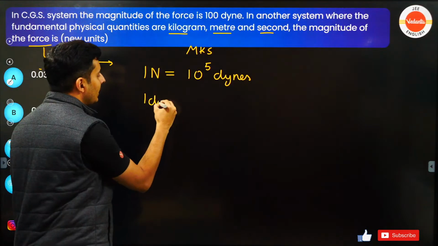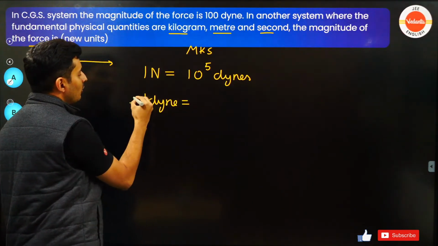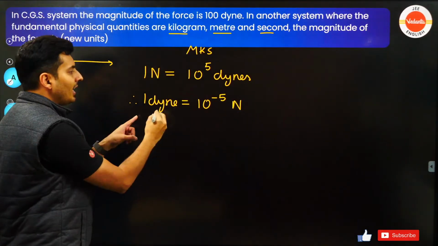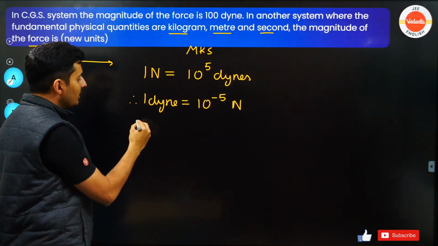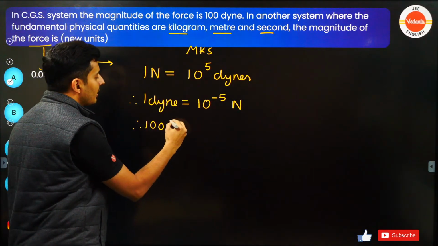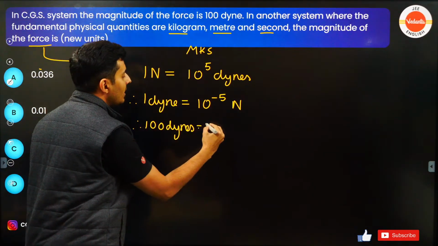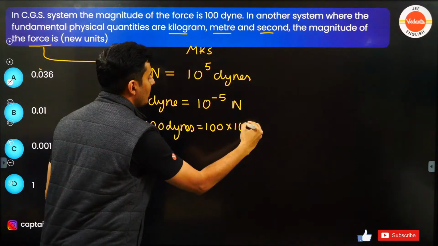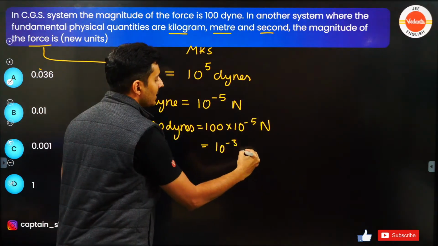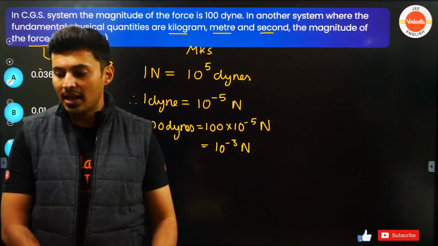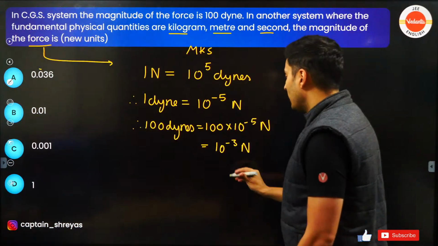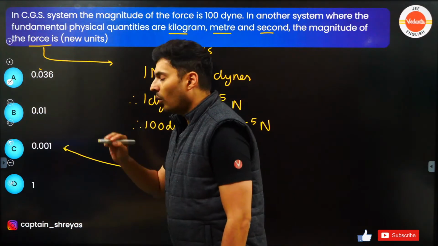So one dyne will be 10 to the power minus 5 newtons. The question says 100 dynes. So 100 dynes will be 100 into 10 to the power minus 5 newtons. This will be 10 to the power minus 3 newtons. That is the answer. Where is it? Option C, is it? Very good. Excellent. 10 to the power minus 3 is 0.001.